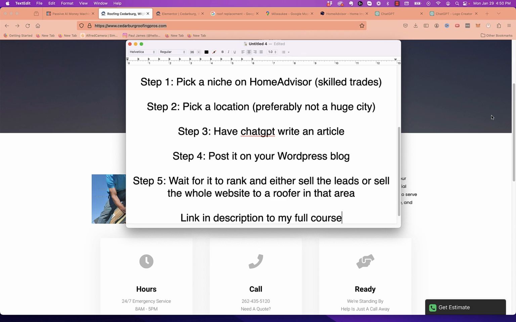Step 5, we're going to wait for it to rank in Google, and we're either going to take the leads and sell them. For something like roofing and any other skilled trade, you're looking at somewhere in the realm of $50 per lead. That doesn't mean they have to land the job. That just means you send them over the lead that came in from the website, or you can sell the whole website to a roofer in the area.